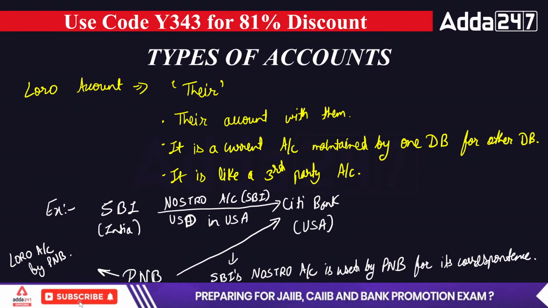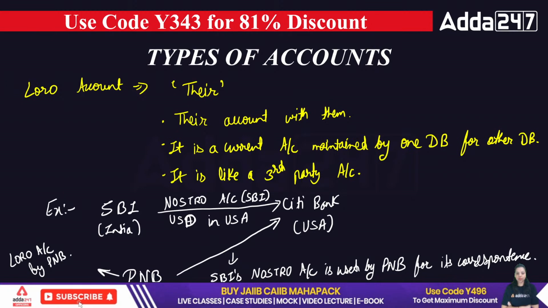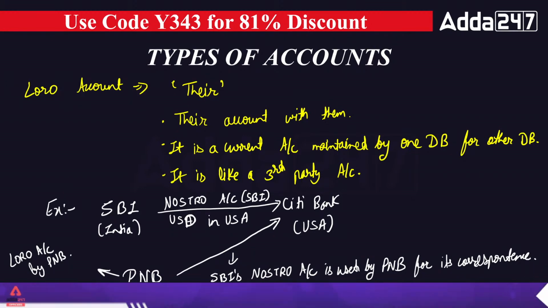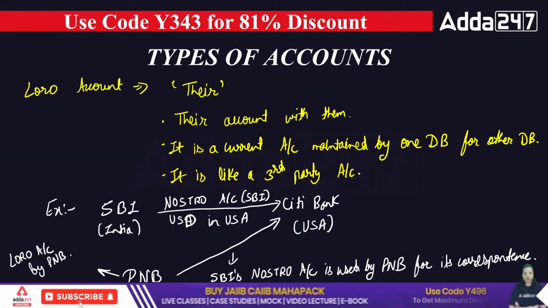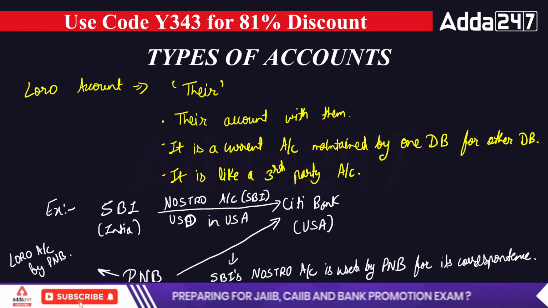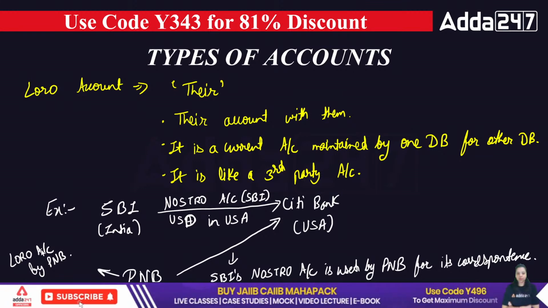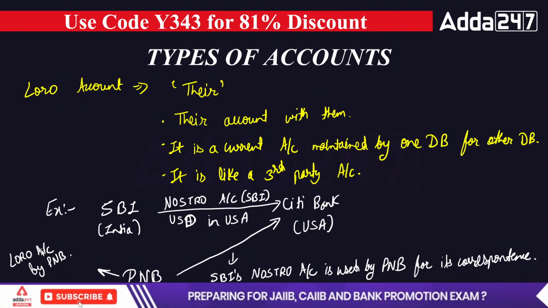So when State Bank of India has a Nostro account in Citibank, and that Nostro account is used by Punjab National Bank, PNB has used the Nostro account of SBI for its correspondence, and that becomes the Loro account of Punjab National Bank. So when one domestic bank uses the Nostro account of another domestic bank for some transaction, it is known as a Loro account.